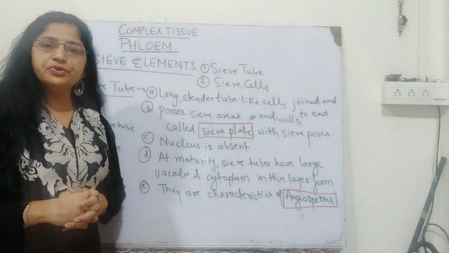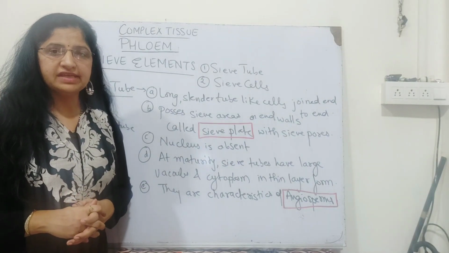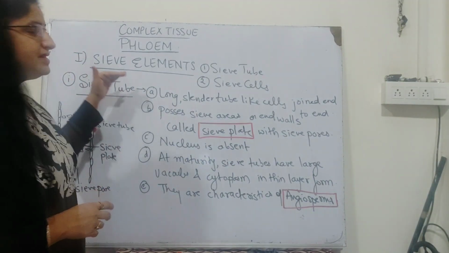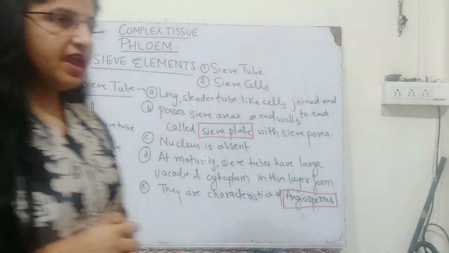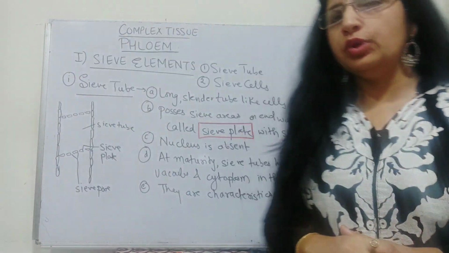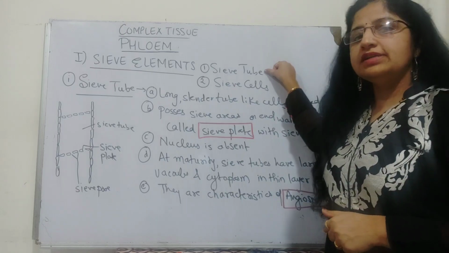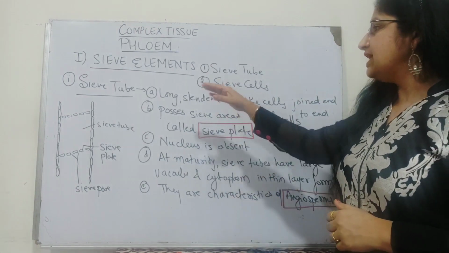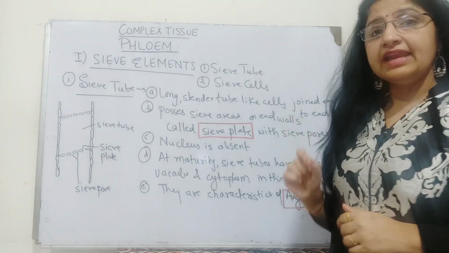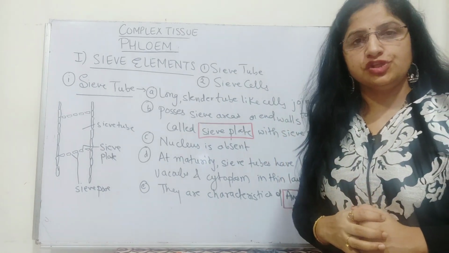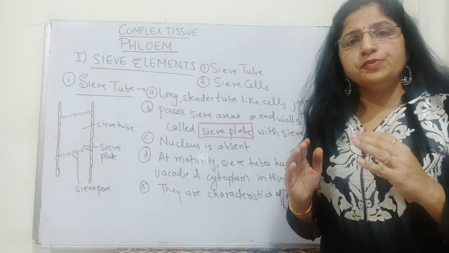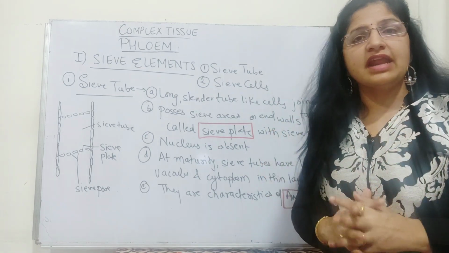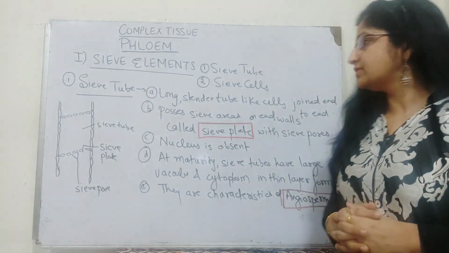Now, the first component which is making our phloem complex tissue is the sieve element. Sieve element is composed of two important parts. One is called sieve tube, one is called sieve cell. Sieve tube is a characteristic feature of only angiosperms. Sieve tube-like structures are absent from gymnosperms.